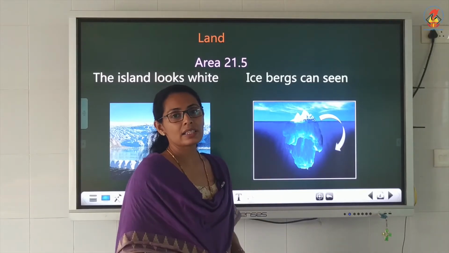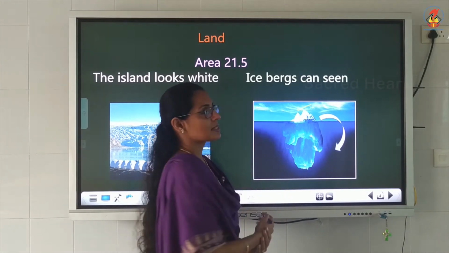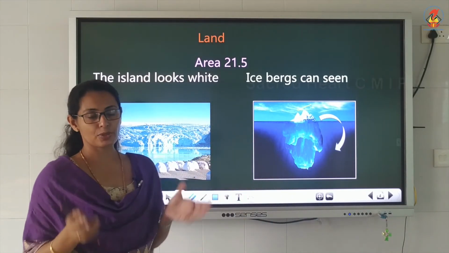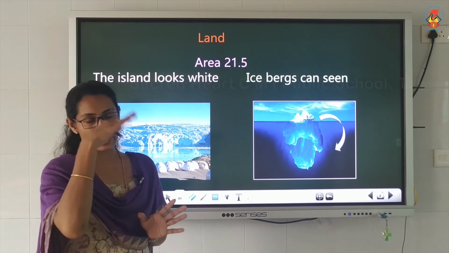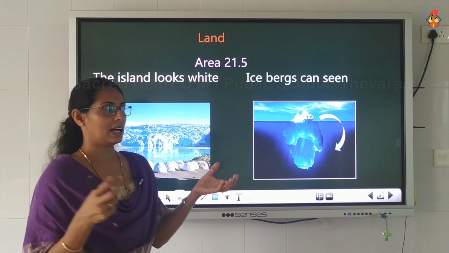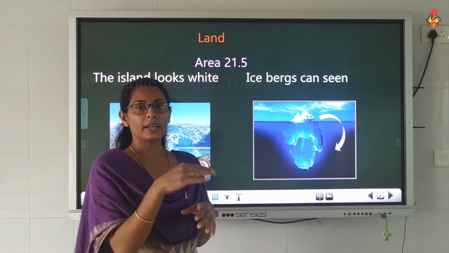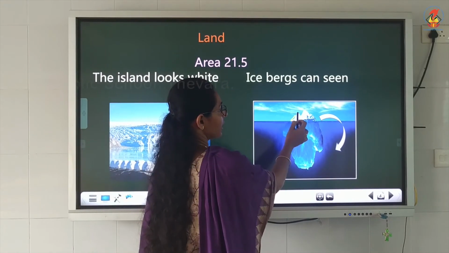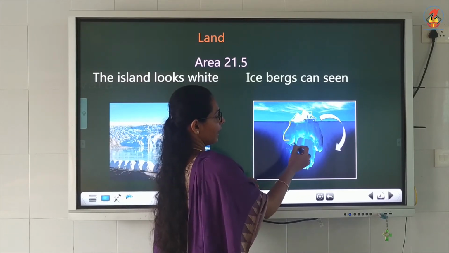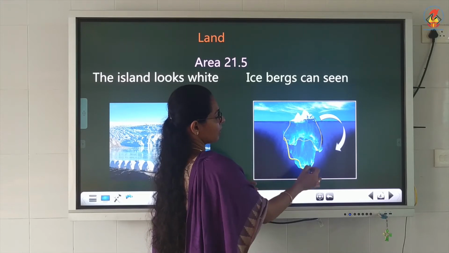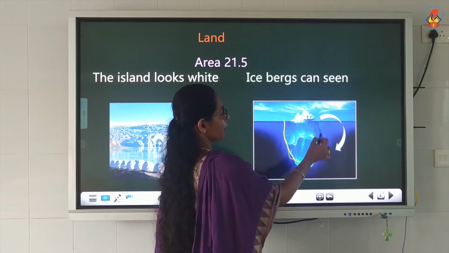icebergs can be seen on the island. An iceberg is a large piece of ice that is moving and flowing, not staying stagnant. The large ice sheets move from one place to another. We may think that this much area is all we can see, but underwater there is another area, like a mountain.